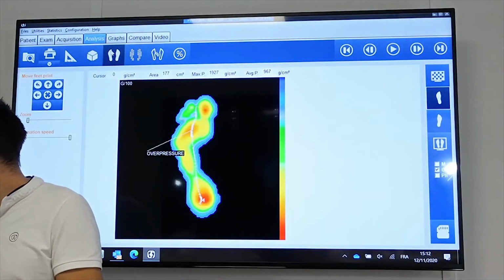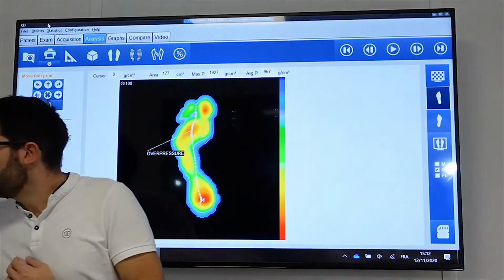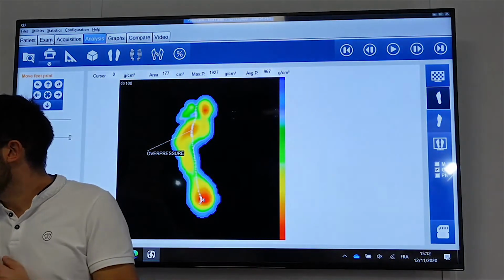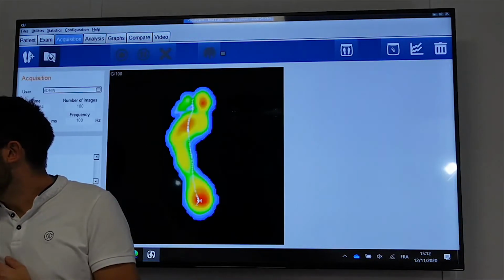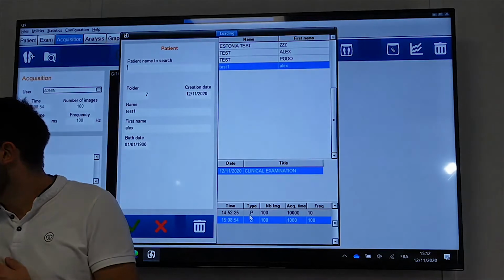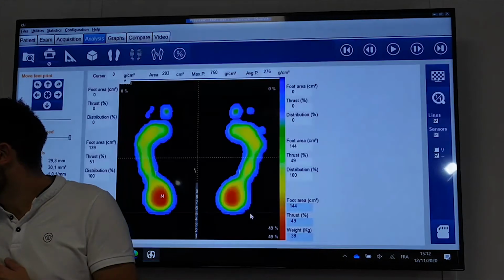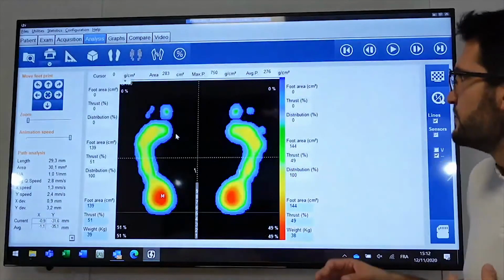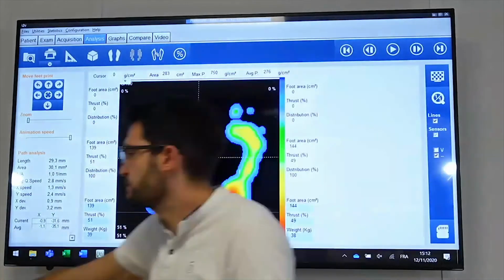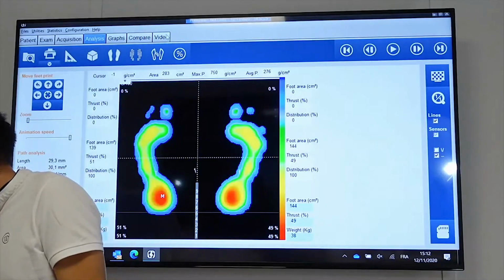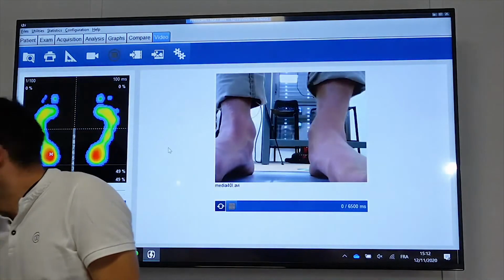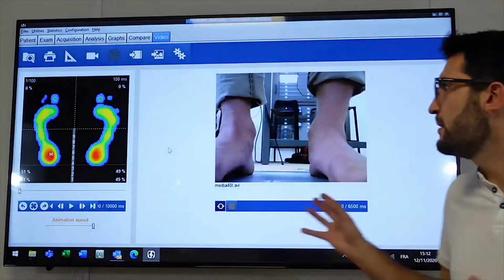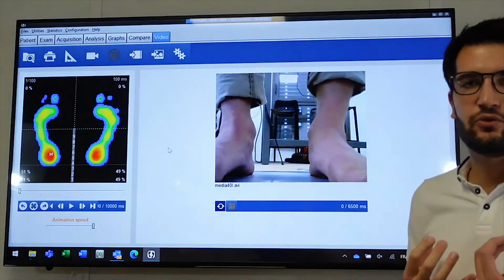What else did I want to show? I think it's nice. We will go back maybe one step I forgot to explain before. If I go back to the first acquisition, we used the webcam at the same time. So if you go to video, you have the webcam. Of course, with the webcam, it depends on what you want to show.